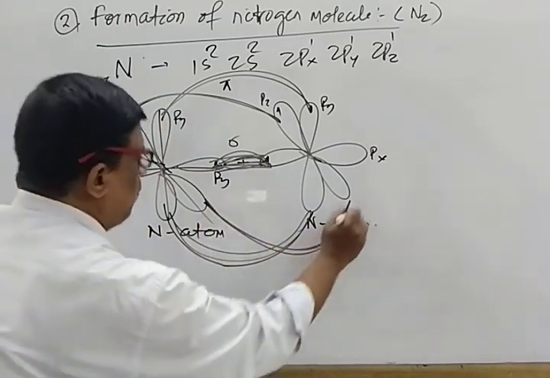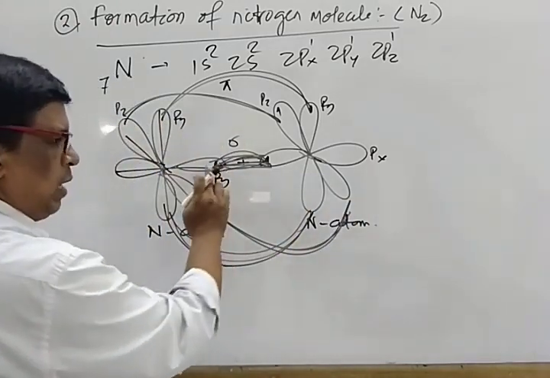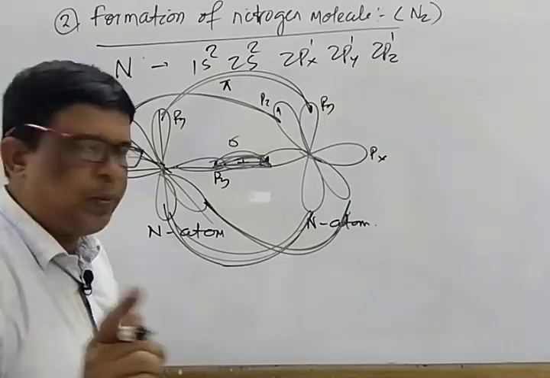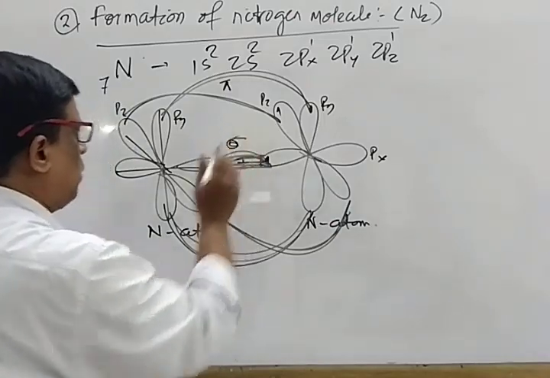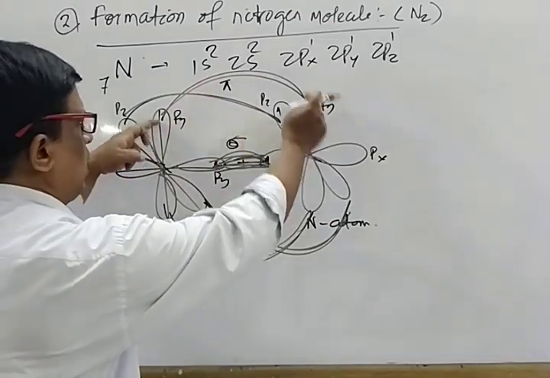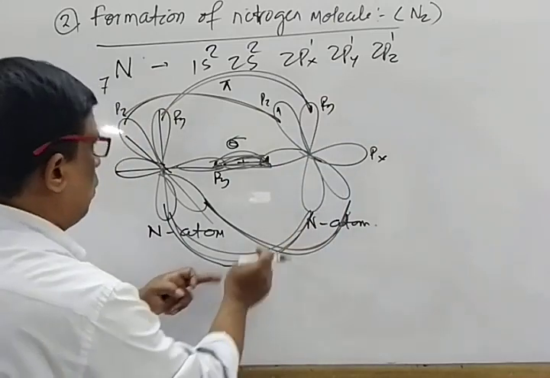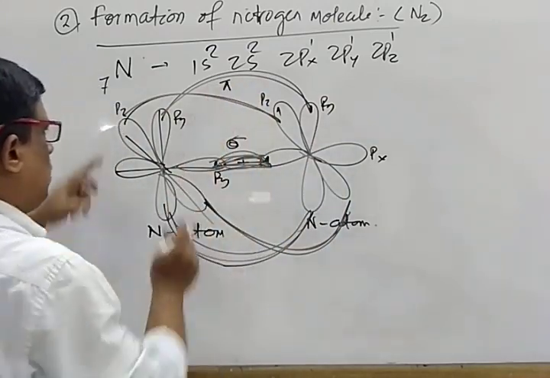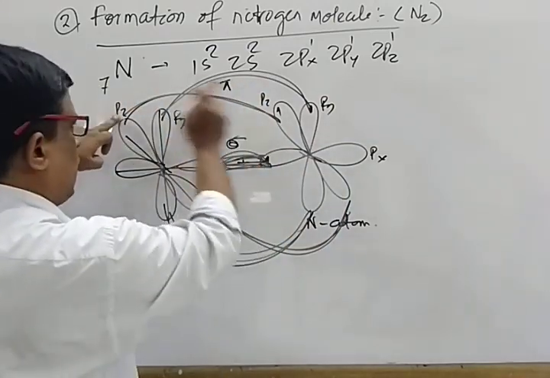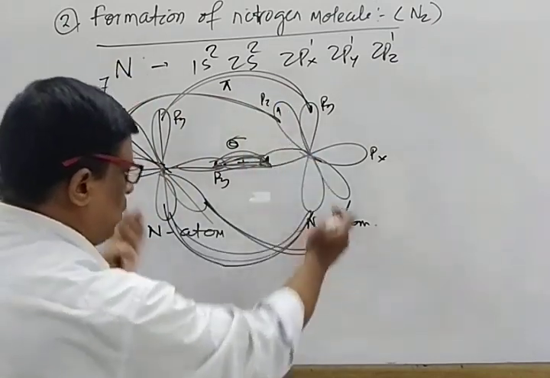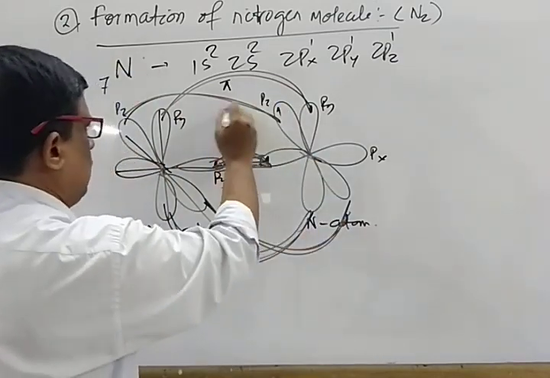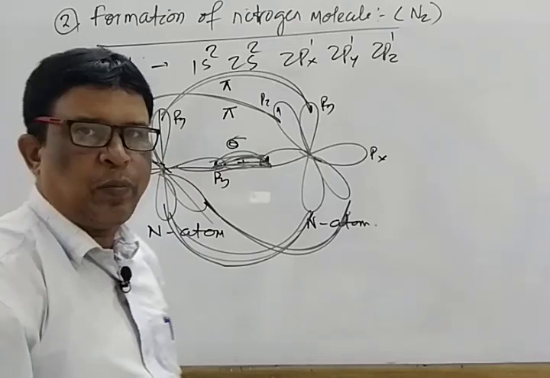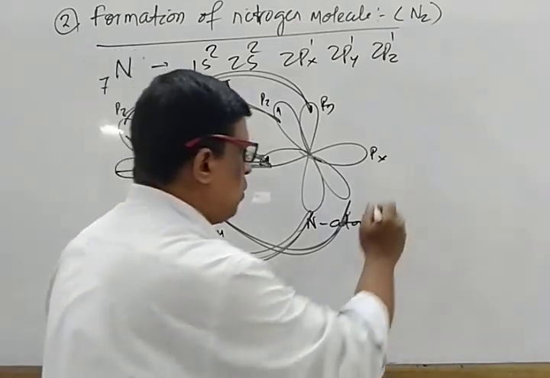I repeat again, px is head-on overlapping, resulting in the formation of a sigma bond. py, above the plane and below the plane, results in the formation of a pi bond. pz, above the internuclear axis and below the internuclear axis, results in the formation of another pi bond. So as a result of which, what happened?